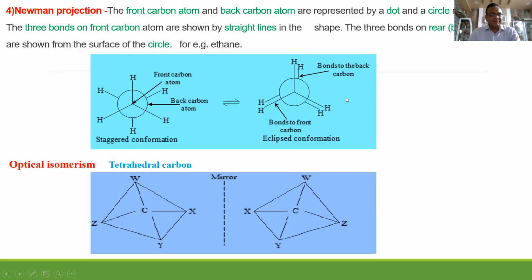These are interconvertible. Now, what is a tetrahedral carbon? Carbon which is connected to 4 different atoms or groups is actually called an asymmetric carbon, also called a chiral center. But in simple language, a tetrahedral carbon means a carbon connected to 4 groups. They may be the same or different. Okay.